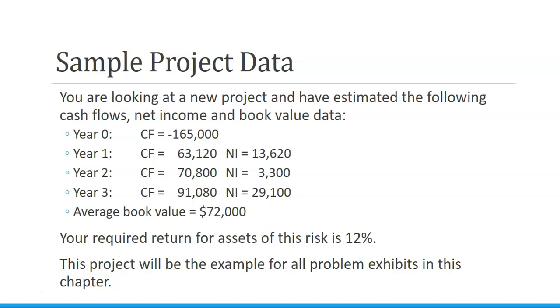Then in year 1, year 2, and year 3, we have the cash flows and the net income. So remember, there is a difference between cash flows and net income because of non-cash expenses like depreciation. Our required return for assets of this risk is 12%. The average book value of the asset is $72,000. That's required for the accounting rate of return calculation.